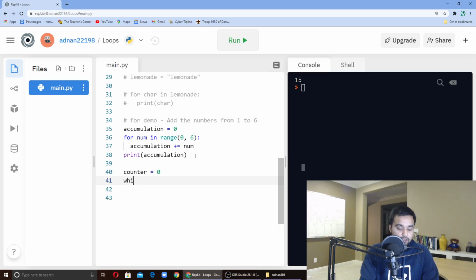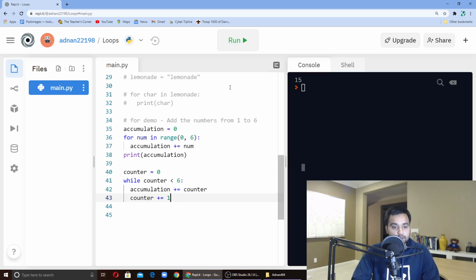And we can say while counter is less than 6, then we can do accumulation plus equals counter, and then counter plus equals 1, right? So that's that. And this will do the same thing. It'll accumulate the values between 0 to 5, actually. So we should do 6 here.